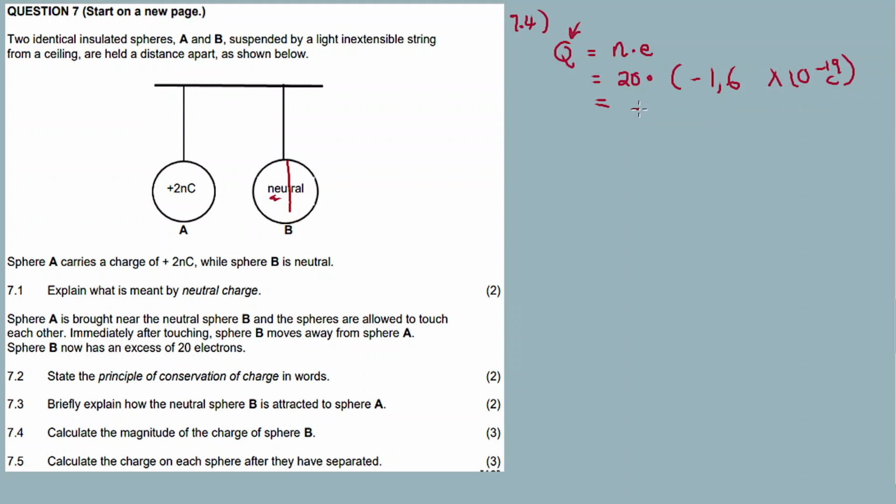So it's negative 3,2 times 10 to exponent minus 18 coulomb. So this is the charge of sphere B. 7.5, the last question, but it's calculated the charge on each sphere after they are separated. After they are separated.